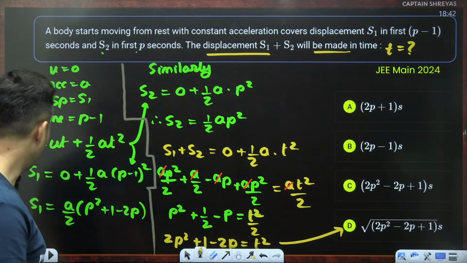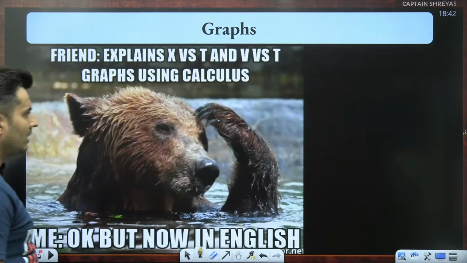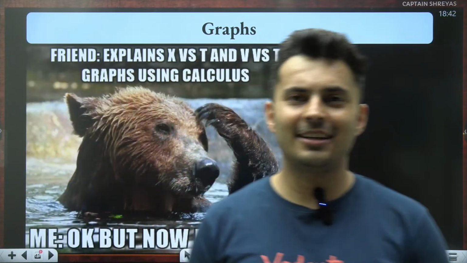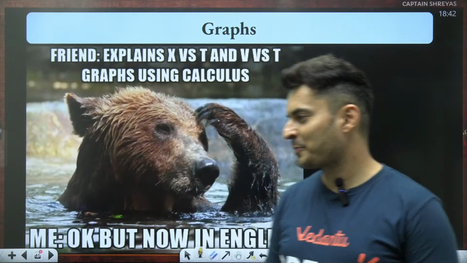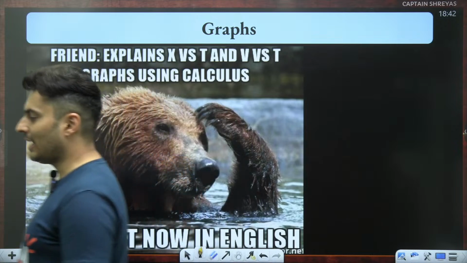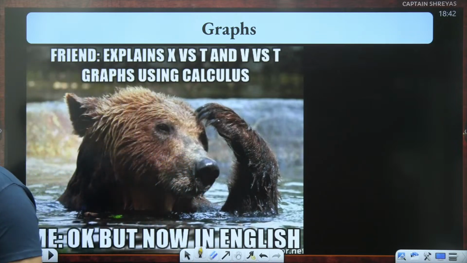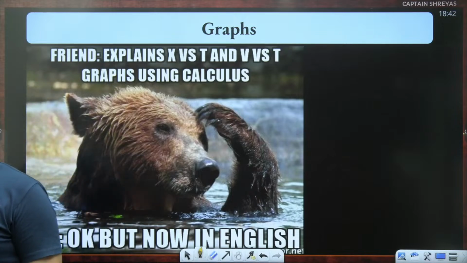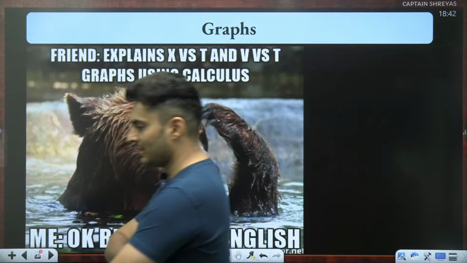Okay, cool. Let's move ahead for graphs and derivative related questions. Okay, ready for it? Because graphs and graph reading, graph based questions and non-uniform based questions are also very, very common in your JEE Mains or even in the Advanced exam.